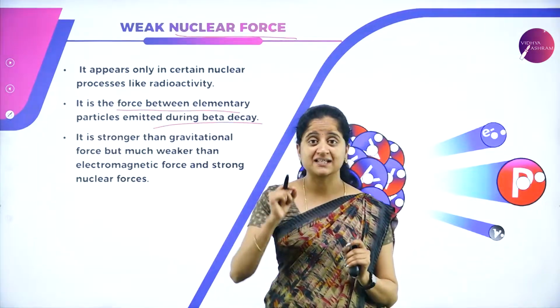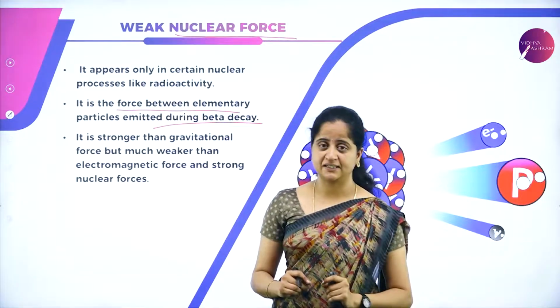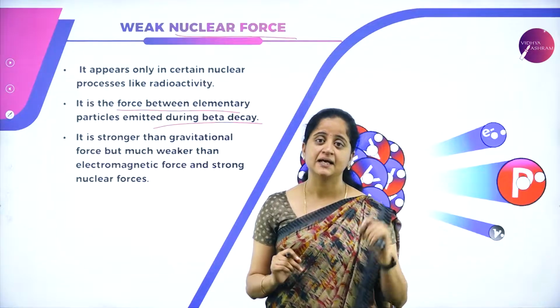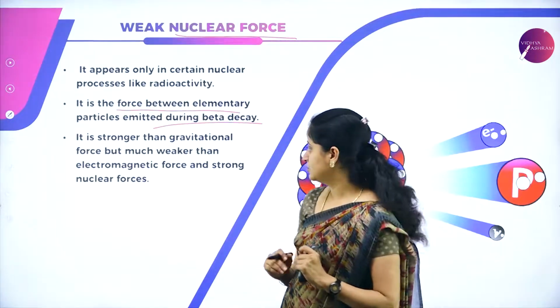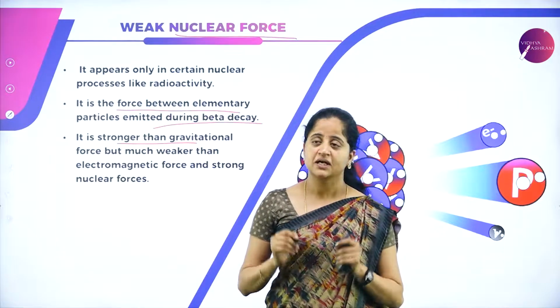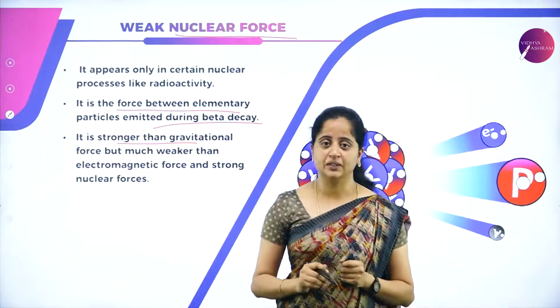So this force lies between the elementary particles that are emitted during beta decay. The particles emitted during beta decay are an electron and a neutrino. So this force is stronger than gravitational force and weaker than electromagnetic force and strong nuclear force.